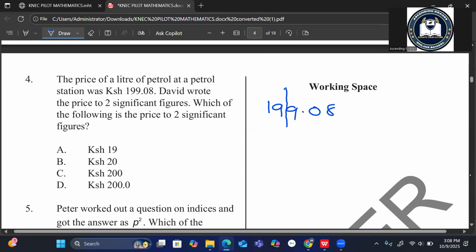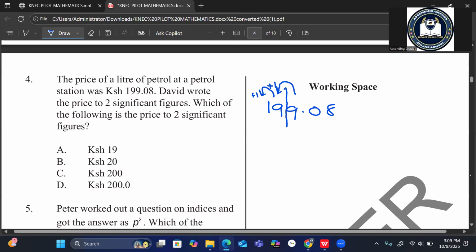So this is 2 significant figures, but not exactly 19, because when you are writing a number in significant figures, you consider if the next number is above 5, then it can round off the number of interest. In our case, we have 9 that can round off 9 plus 1. It will be 10. 10 again, it will add 1